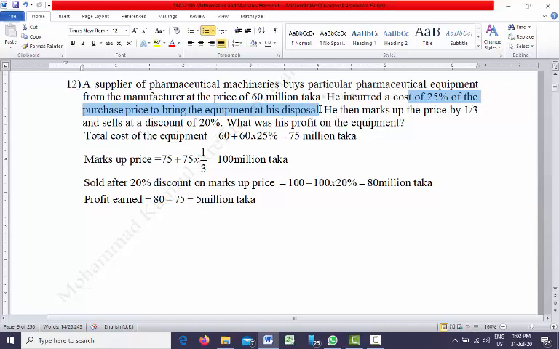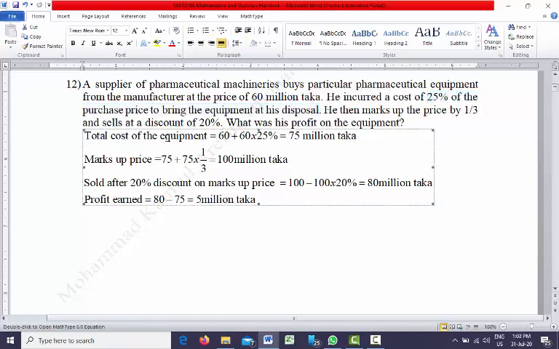That means the cost of that machine is 60 million taka, but he needs to spend an additional 25% of the purchase price to bring the equipment to his godown. So what will the total cost be?